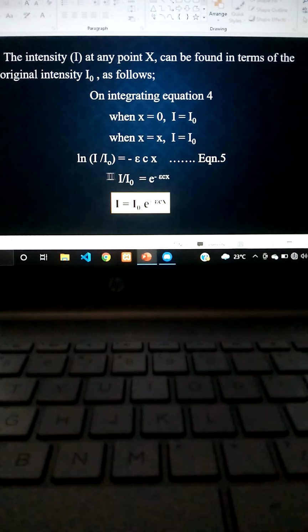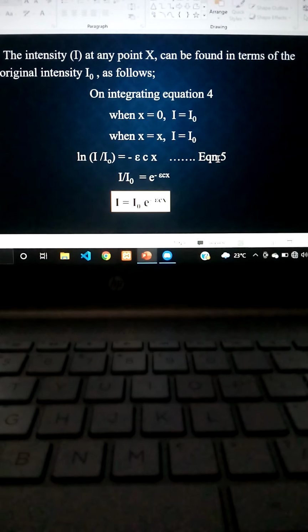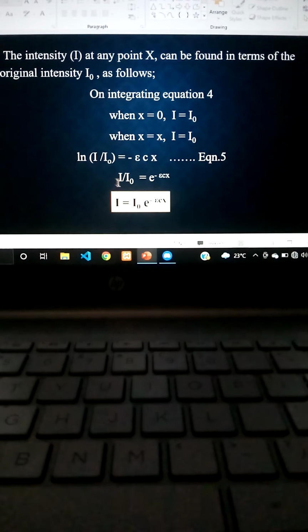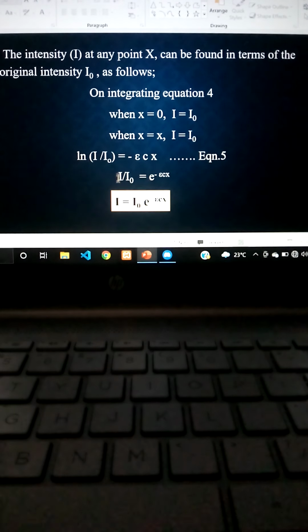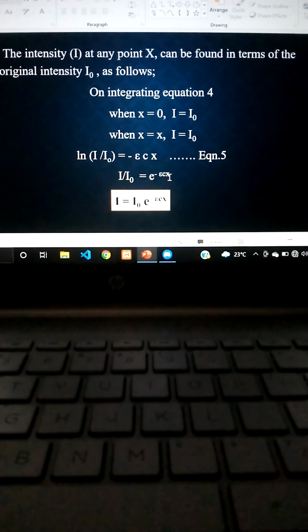Then you will get a new equation, that is log I by I naught is equal to minus epsilon c into x. So this is equation 5. Next, you have to rearrange equation 5. You will get the new equation, I by I naught is equal to e to the power of minus epsilon c into x.